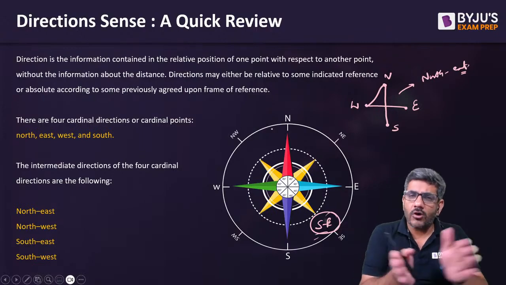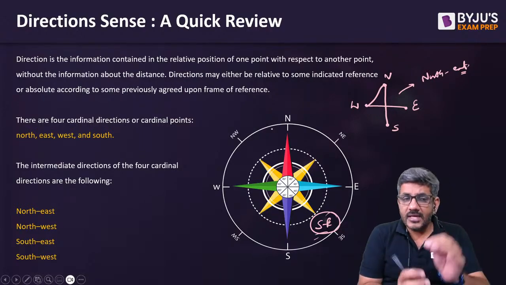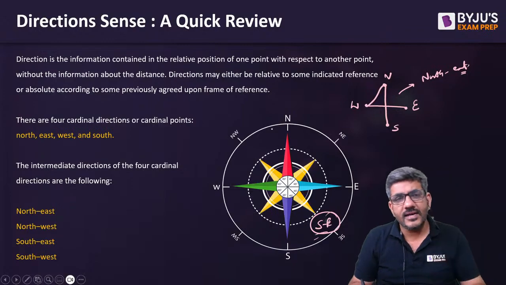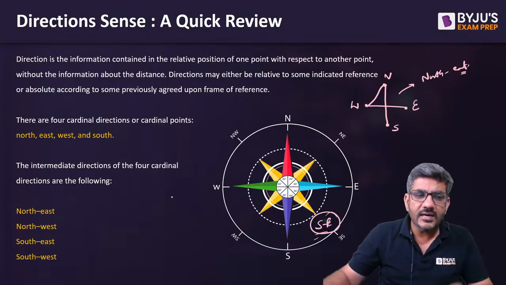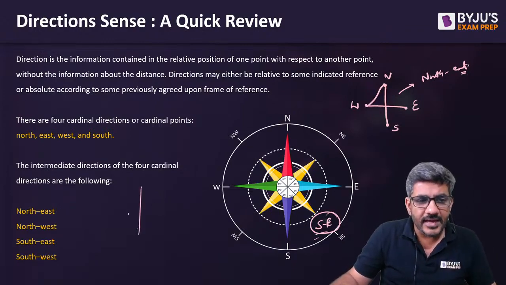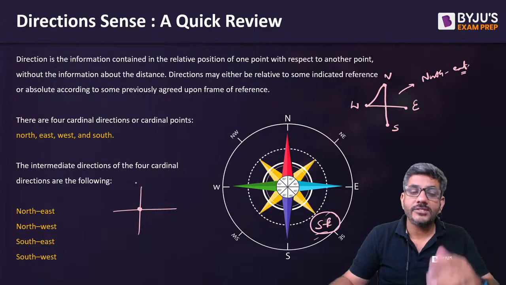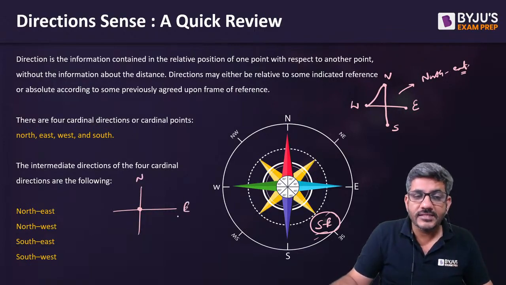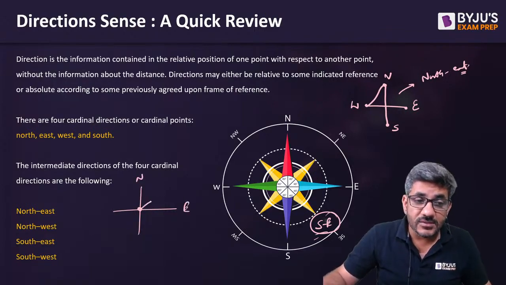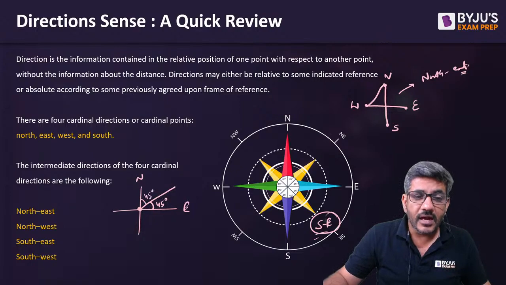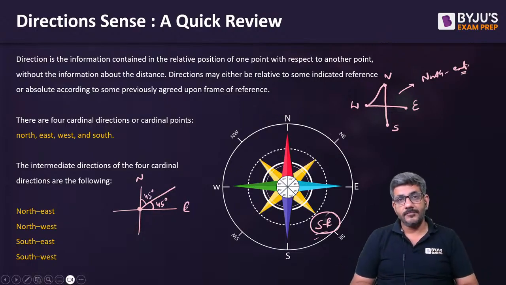But anyways, between north and east, it is northeast. But there is an important point here. That's the only thing that I want to discuss here. Currently, let us say a person is exactly in the middle of all of them, and I ask you to make this person move in the northeast direction. If this person starts moving in northeast direction, he would be moving at exactly 45 degrees from east and 45 degrees from north.